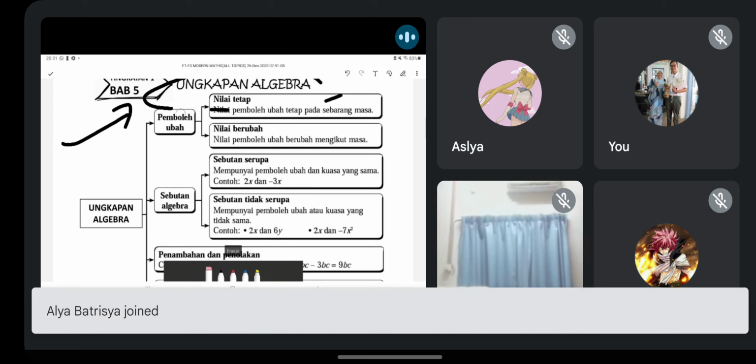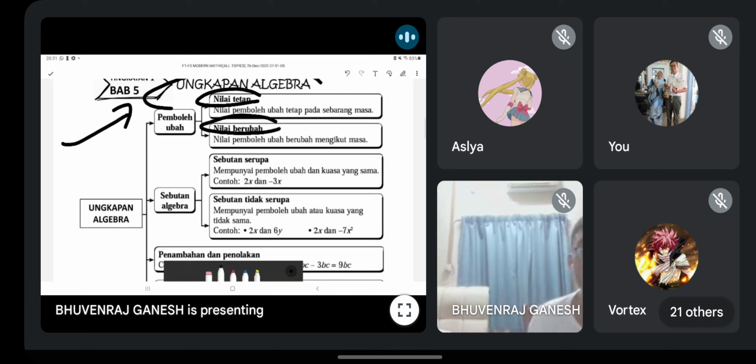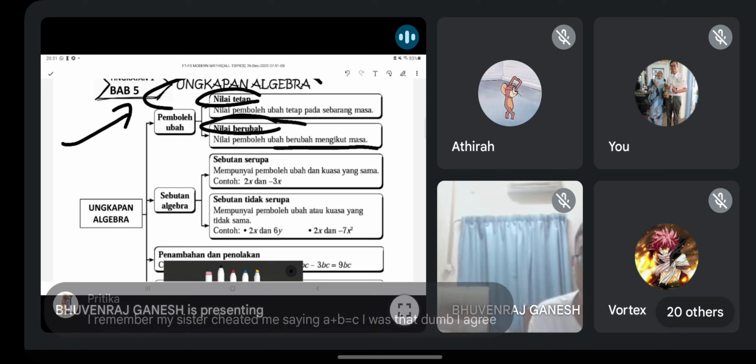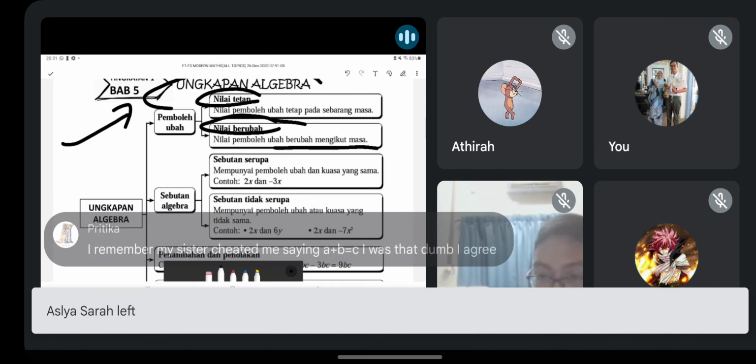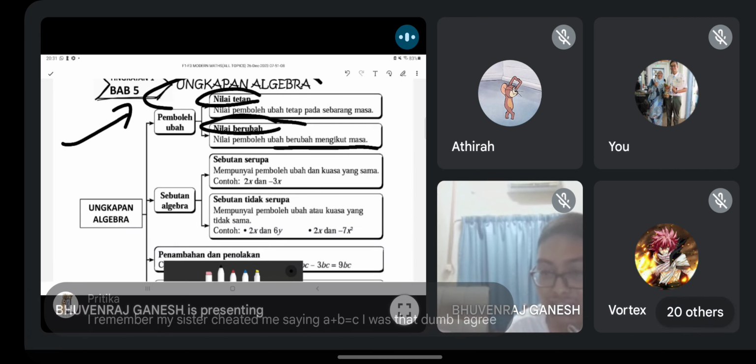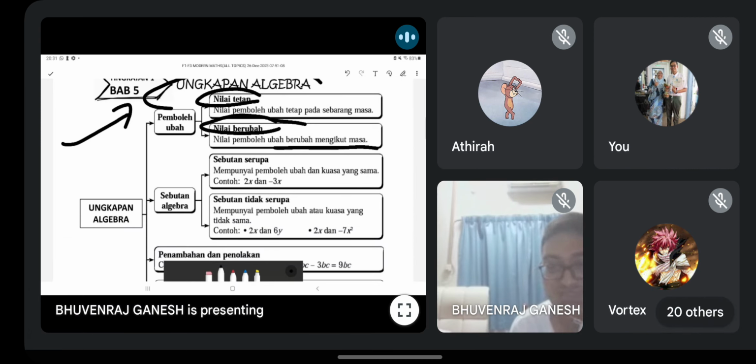Okay, so first thing you all must know is a fixed value and a varying value. Nilai tetap dan nilai berubah. I think the word itself explain. Perkataan tu kamu tahu maksud dia. This one is tetap, tak berubah. This one is change according to time, berubah ikut masa. I remember my sister cheated me saying A plus B equals C. Depend on the value of A, B and C. If it's equal, then correct. Okay. So next one, you all learn on this one.